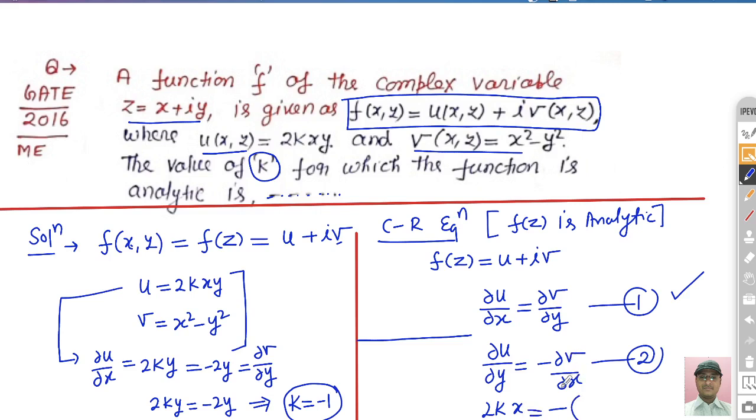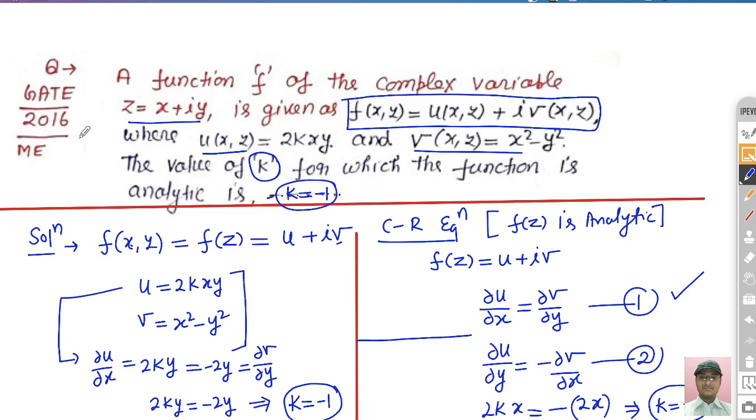Differentiating v with respect to x, we get 2x, so minus del v by del x is minus 2x. The 2x cancels out, and k is equal to minus 1. So from both Cauchy-Riemann equations we get the same result. So for what value is this function analytic? The value of k is minus 1.